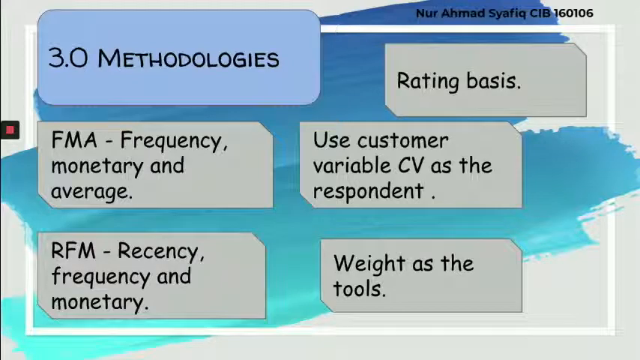The methodology also used customer variables, CV, as the respondent, and weight as the tool, which is from 1 to 5. There are 5 levels. The lowest is 1 and the highest level is 5. Since there are only 3 variables in FMA and RFM, it can be 1 as the lowest and 5 as the highest levels. It is also used as a rating basis, with weights, like week 1, week 2, and week 3. Which one is most important?